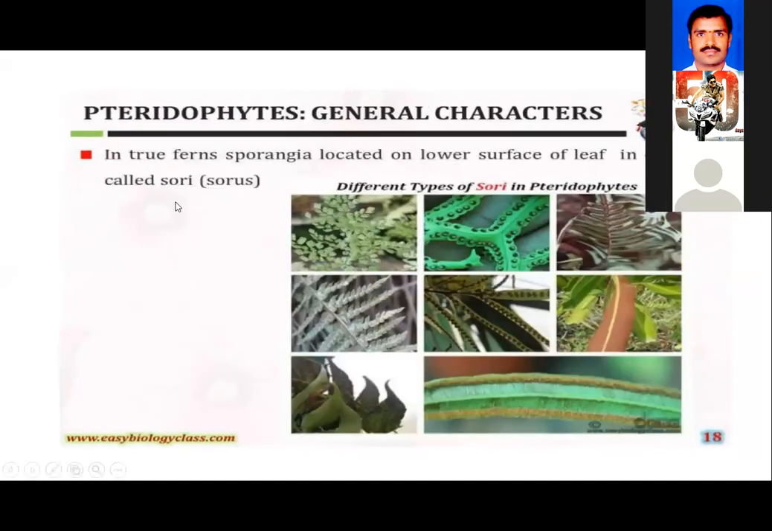Now next, in the true ferns, the sporangia are generally located on the lower surface of the leaf in clusters, which we call sori or sorus. So you can see here, on the ventral side of the leaf, the sporangia are arranged in a cluster or a group like this. This we call the sori or the sorus.